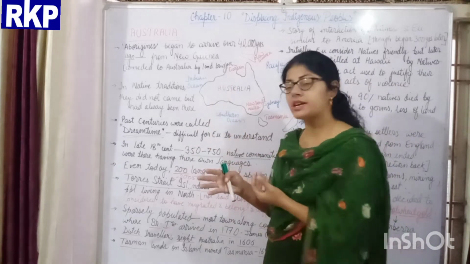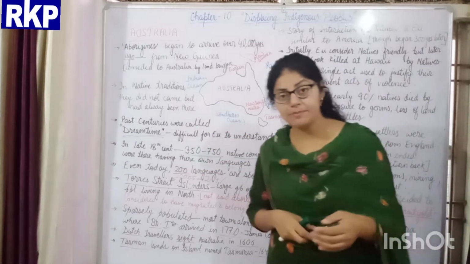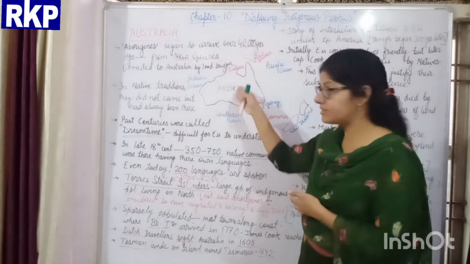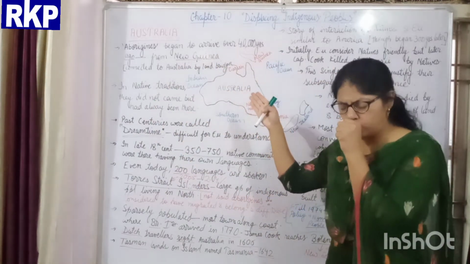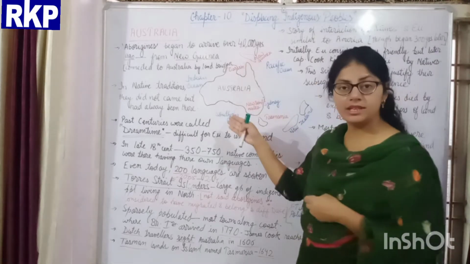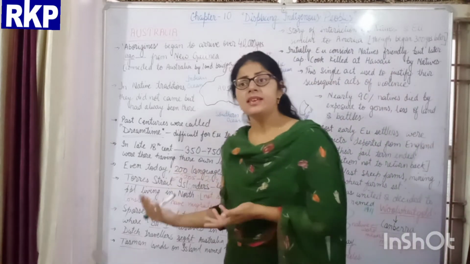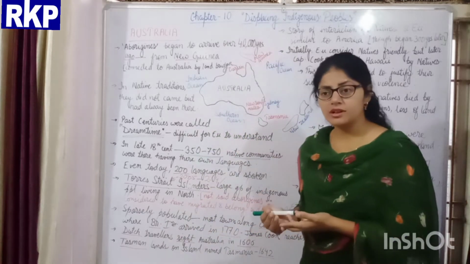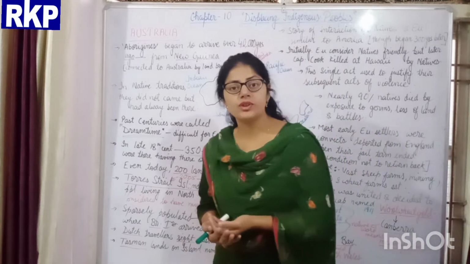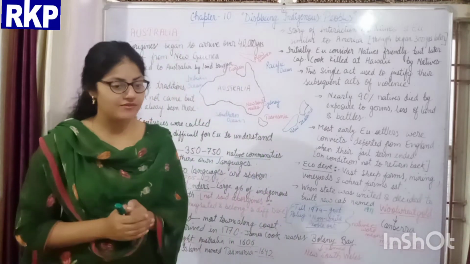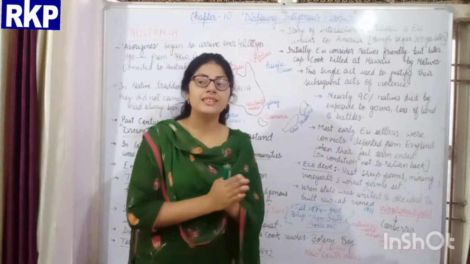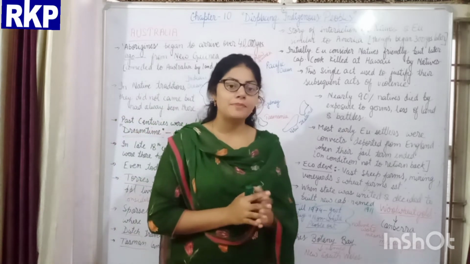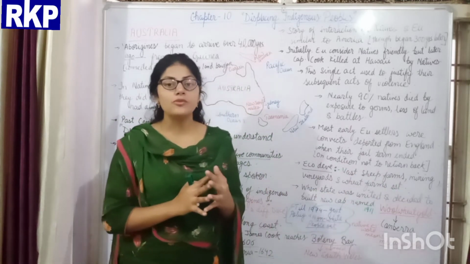We have also studied the Aboriginal people and how they reached the continent, as I told you, through the land bridge via New Guinea, how many Aboriginal communities lived there and how many languages were spoken. All these things we have discussed. Now we will study what happened when these Aboriginal people came in contact with the European people.